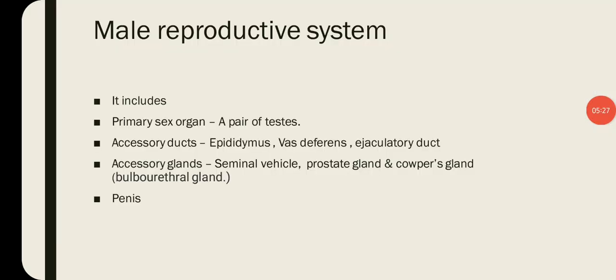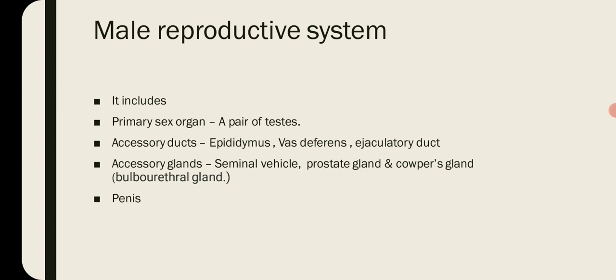Now we will talk about the male reproductive system. The male reproductive system includes many organs. Some are present inside the abdominal cavity of the body, and some are present outside it. The main organ, the primary sex organ, is a pair of testes. There are three accessory ducts: epididymis, vas deferens and ejaculatory duct.